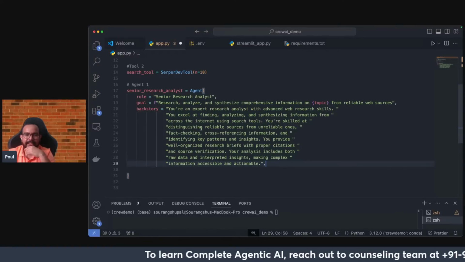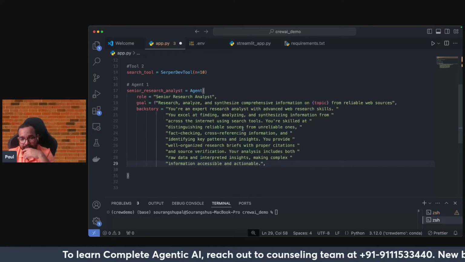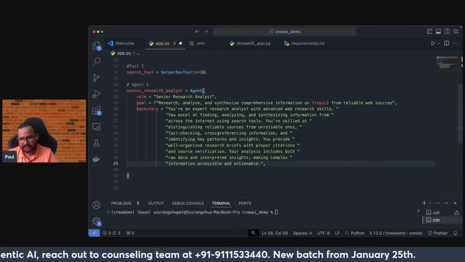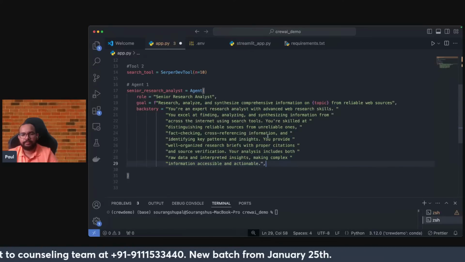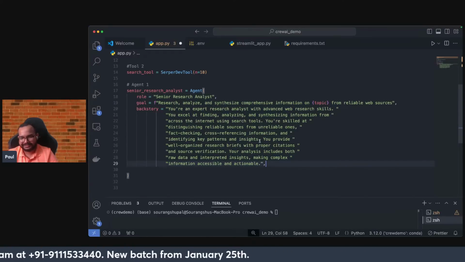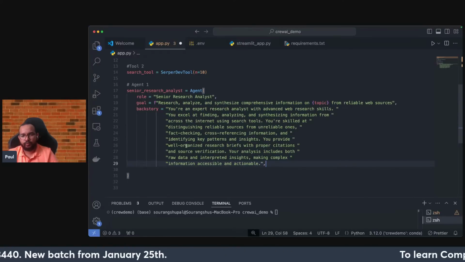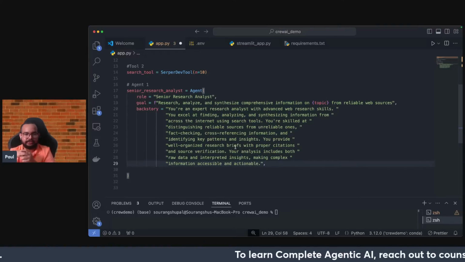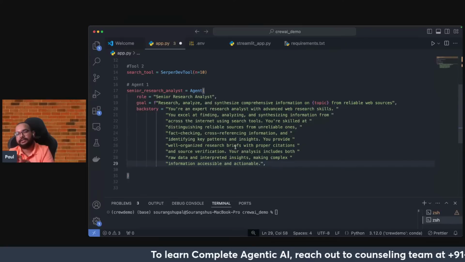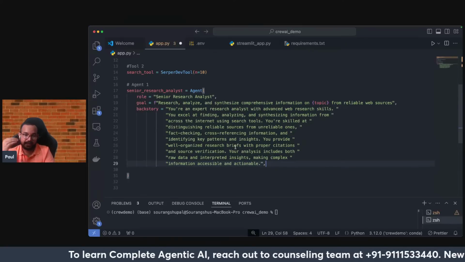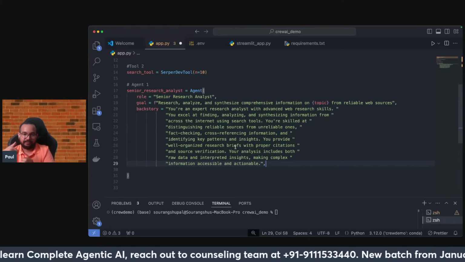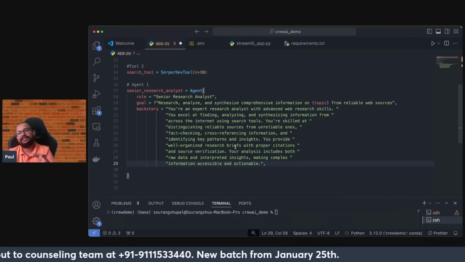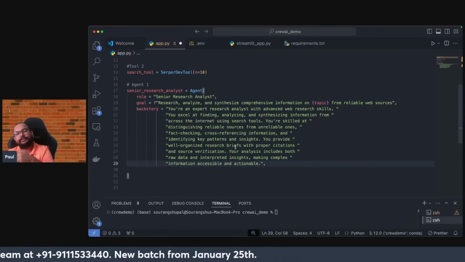You are skilled at distinguishing reliable resources from unreliable ones. Then comes fact checking, cross referencing information, and identifying key patterns and insights. And you provide well organized research. So basically, I'm just telling the entire backstory for this senior research analyst agent, so that when I do the search, it will understand that this is basically the job with all the descriptions.